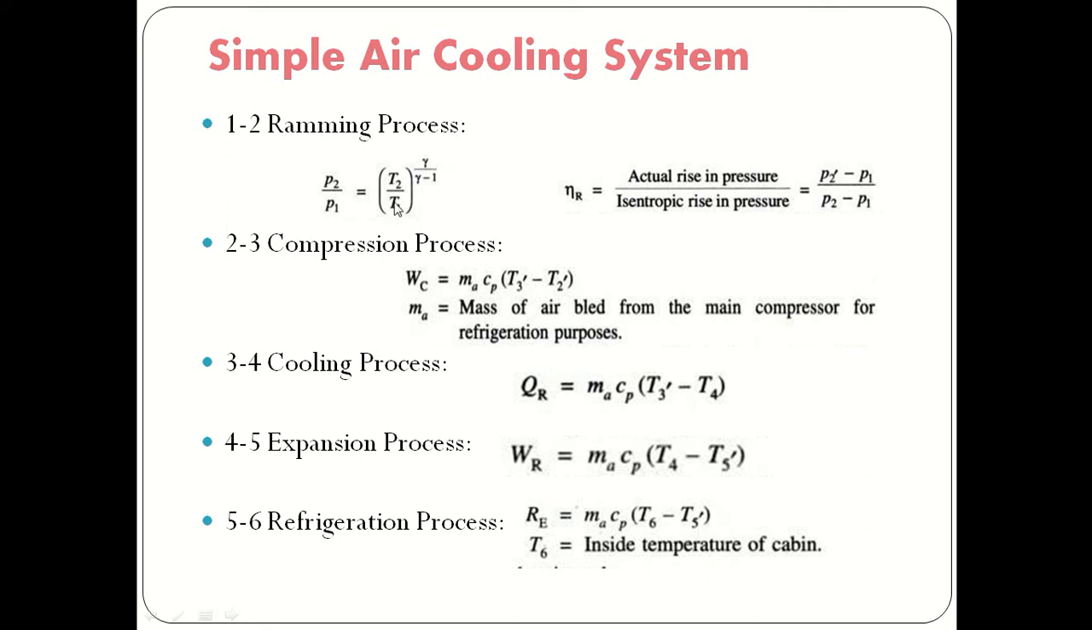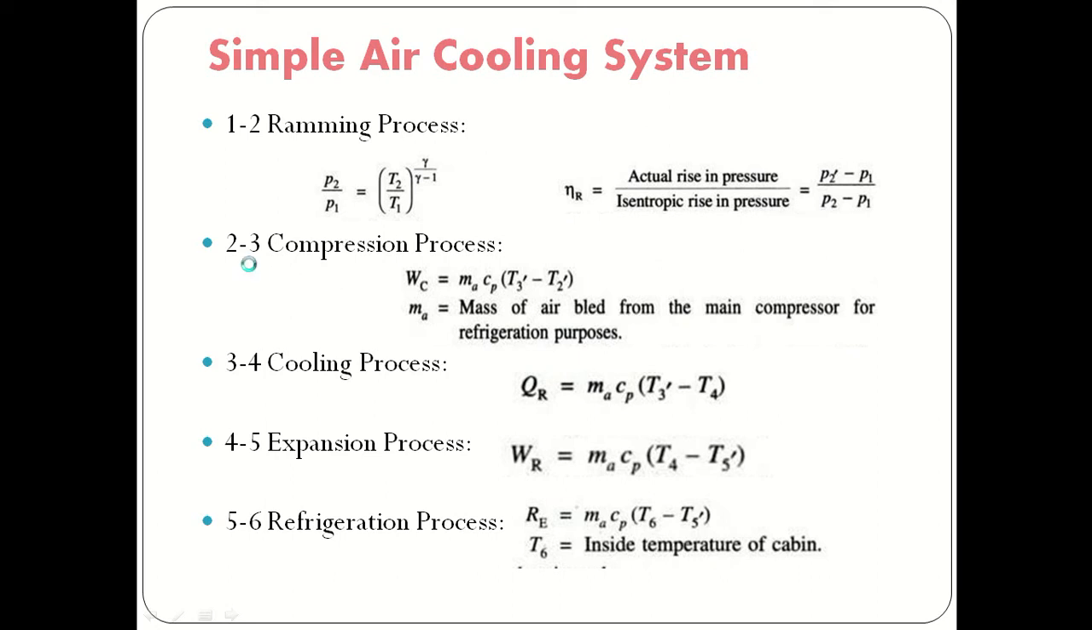Now by using this, and the efficiency of the ramming process, we will find out the other points. So what is the efficiency of the ramming process? It is the actual rise in pressure divided by the isentropic rise in pressure. We know that the actual rise in pressure is P2 dash minus P1, divided by P2 minus P1, where 1 to 2 is the isentropic process. Okay. Now the next one is the compression process.